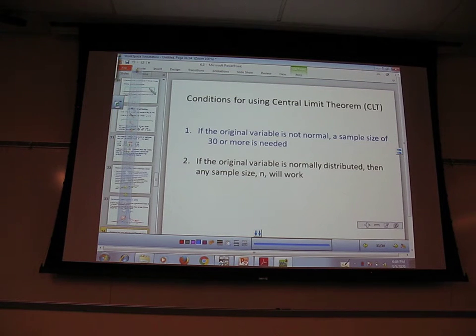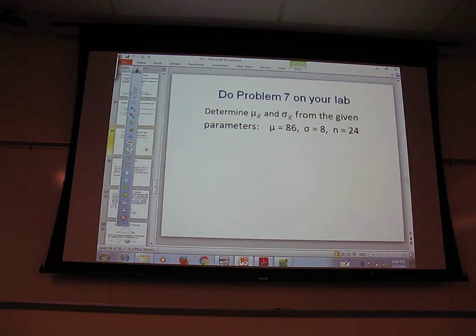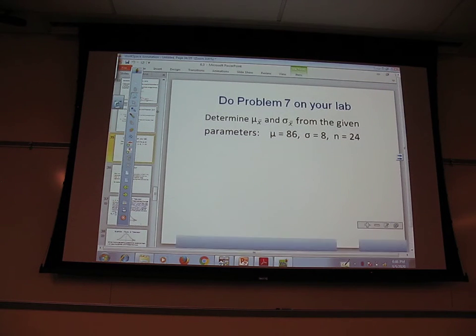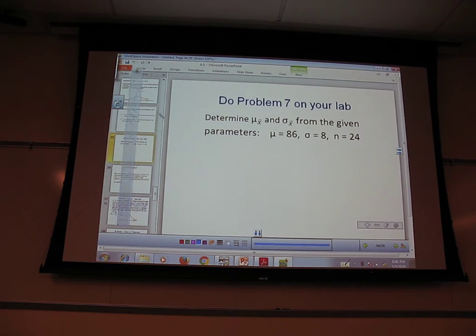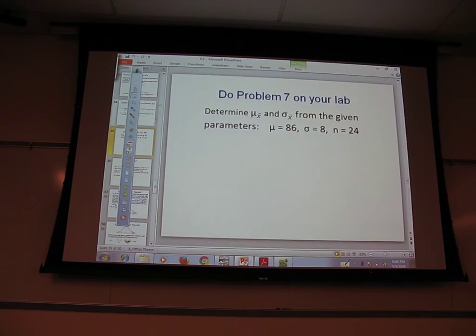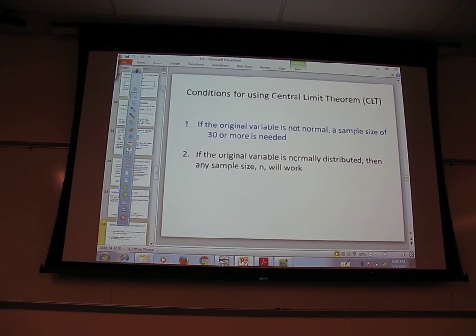Okay. So you guys have these down in your notes already? Yes? Everybody's written them? All right. So do problem 7 on your lab. In other words, find mu x bar and sigma x bar. Can you go back to it? Which slide? Just the one, yes. That one?